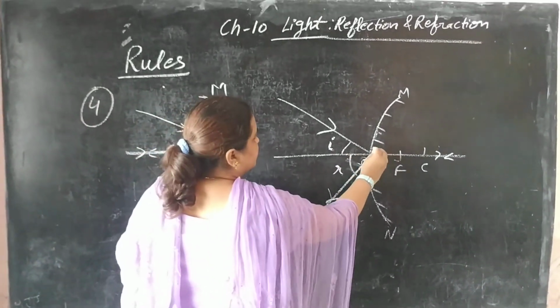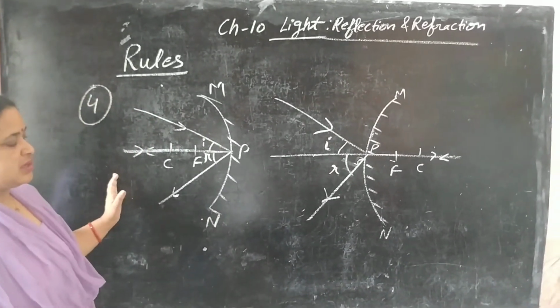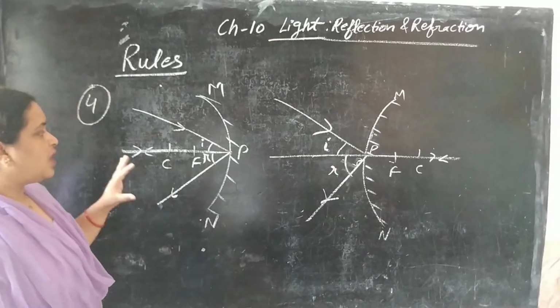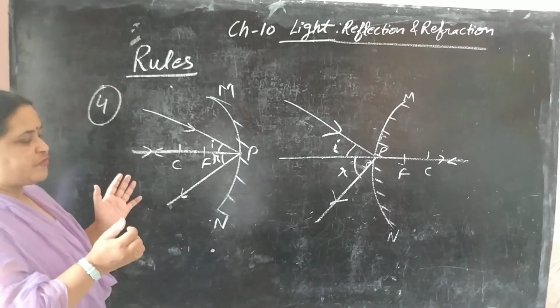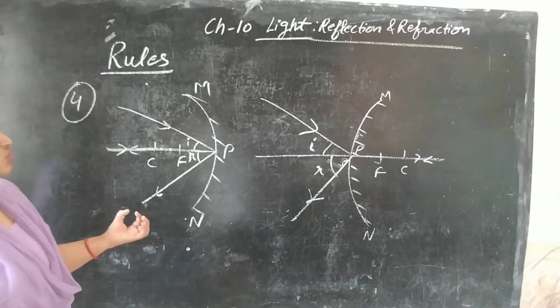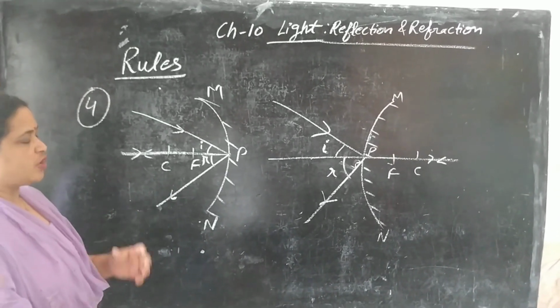This point is P. So we have done 4 rules for the formation of the images formed by the concave and convex mirror. Out of these 4 rules, we can use any 2 rules for the formation of the image by the concave and convex mirror, because intersection of 2 rays gives us the position of the image formation.